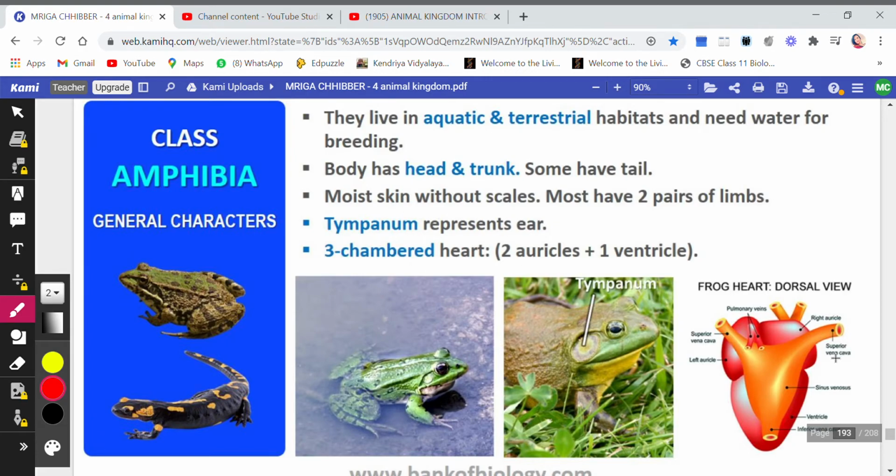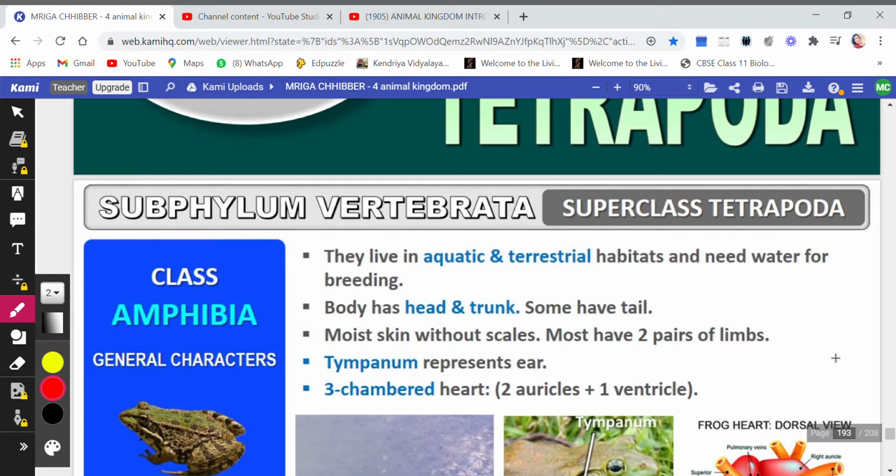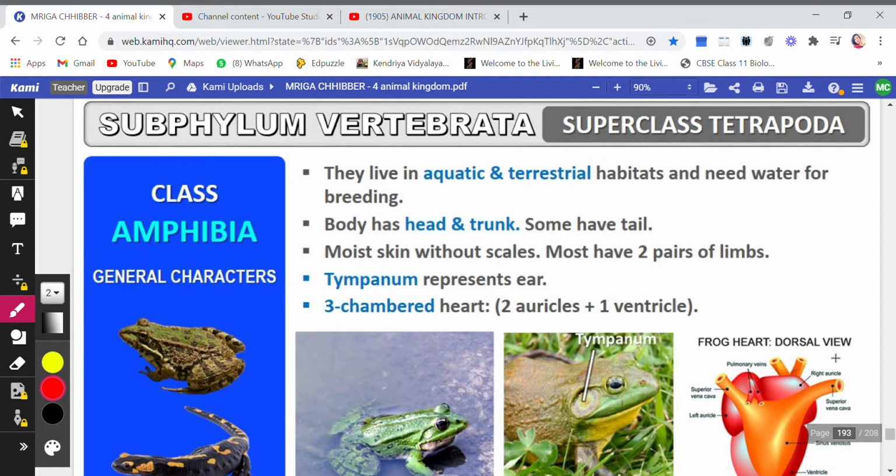Hello, welcome back to the next part of the video, which is already in continuation with the subphylum Vertebrata. So the next class that we are going to do here is Amphibia. We all know that amphibians are those organisms which can survive on both land and water. So they live in aquatic and terrestrial habitats and need water for breeding.